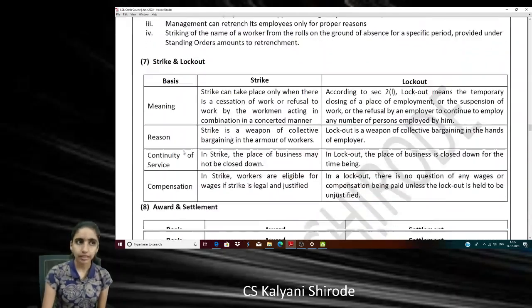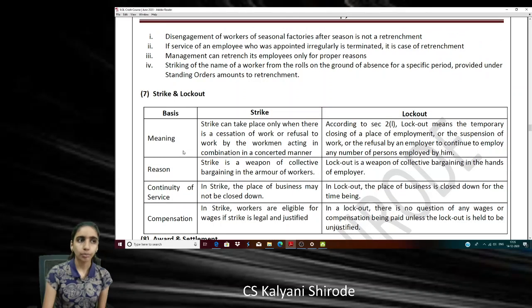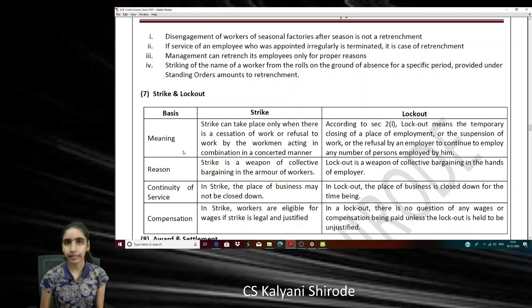Then comes your last concept, that is strike. What do you mean by the term strike? Strike is a condition, it is cessation of work or refusal to do work by the workman. Again, this is a weapon of collective bargaining in the hands of workers. In strike, place of business may not be closed down, maybe or may not be. In strike, workers will get wages if strike is legal and justified. So, in lockout, we saw if lockout is legal and justified, wages are not paid, but in strike, if it is legal and justified, wages will be paid.